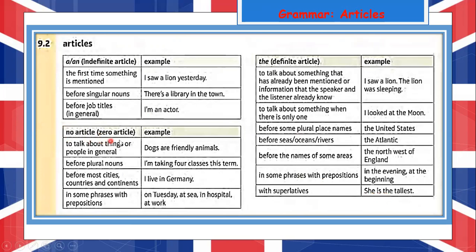And pay attention to this rule for when we are not going to use the article: no article, or zero article. We don't use the when we talk about things or people in general. Example, dogs are friendly animals. Before plural nouns, we don't use the. Example, I'm talking about classes, then this term. Before most cities, countries, and continents, remember, we don't use the before cities or countries. I live in Germany. And in some phrases with prepositions. Example, on Tuesday, at sea, in hospital, at work, at church.